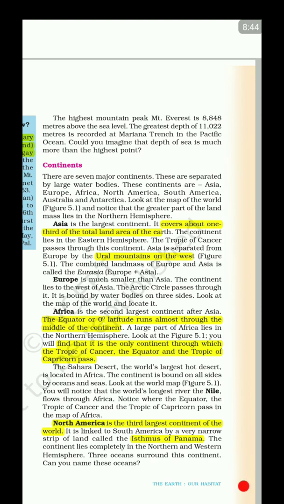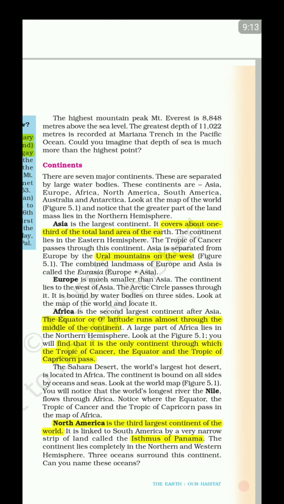And the continent lies in the eastern hemisphere. Tropic of Cancer passes through this continent. Ural Mountains we have already discussed. Europe is smaller, bounded by water bodies on 3 sides. Africa is second largest. So Asia is the largest, Africa is the second largest, and the equator or 0 degree latitude runs almost through the middle of the continent. And a large part lies in the northern hemisphere, right?